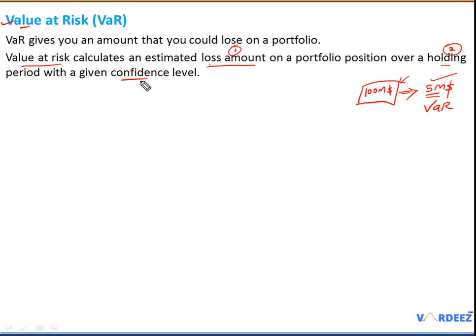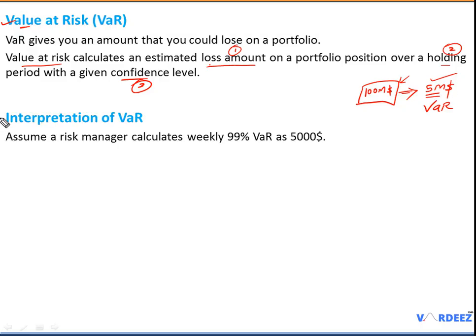And finally, we will have a confidence level or some probability involved. Are we 100% sure that this $5 million is the maximum amount, that if anything bad happens in the stock market, it is the most we could lose? Maybe we can even lose $10 million, maybe $20 million, perhaps even $50 million on any given day, right? So the confidence level tells us how sure we are in quoting this particular amount.